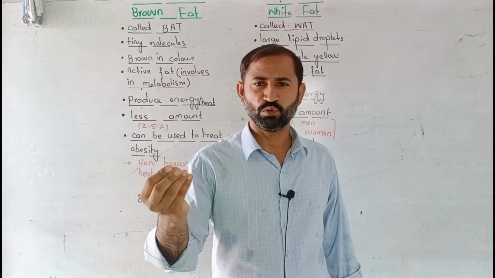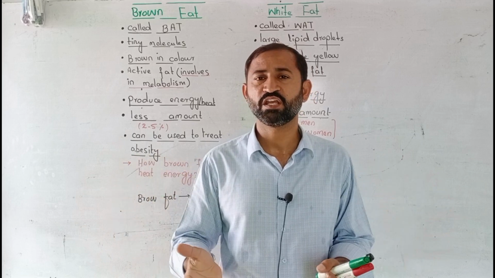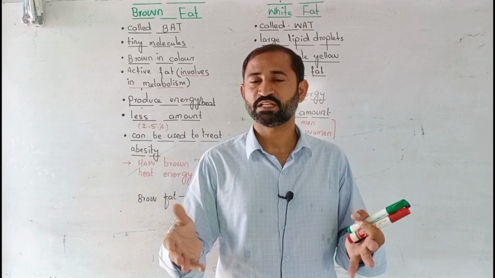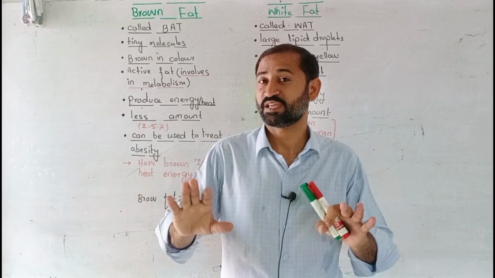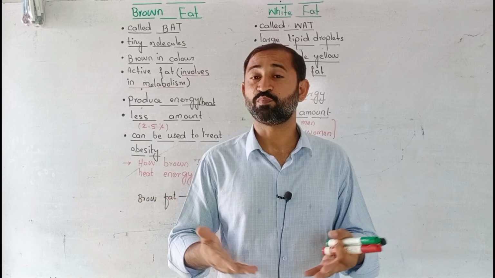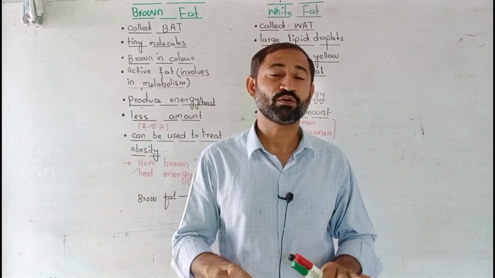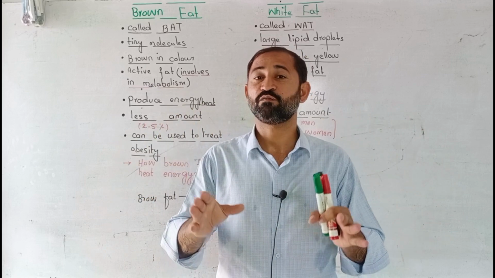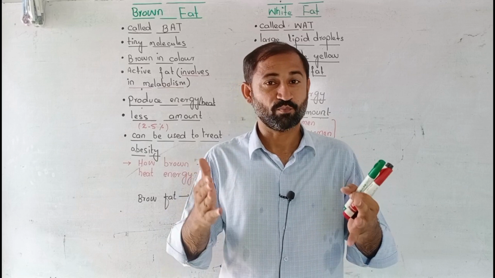Normally, the fat that we look in different animals are in our abdomen or around the kidney or in different body parts. That white in color is normally known as white fat. But the brown fat is something else than white fat. Brown fat is also found in our body, but is brown in color and is not a white fat. Commonly, the fat that we look is a white fat, which consists of white adipose tissues, but the brown fat consists of brown adipose tissue.